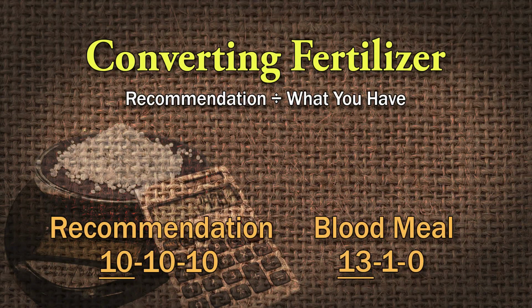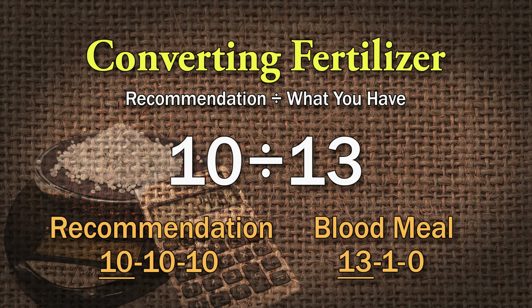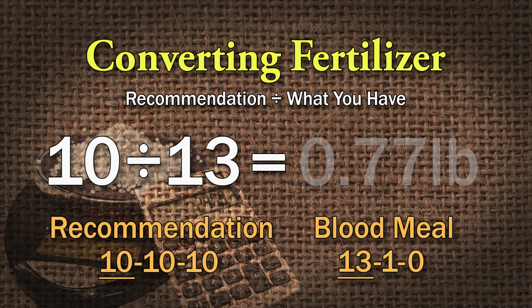A little more difficult is if you have the partial or incomplete fertilizers that only have something in one number. That happens a lot in the organic fertilizers. So, let's take the same thing. It recommends 1 pound of 10-10-10 per 100 square feet, and so we need 10 of nitrogen. Well, blood meal is 13-1-0. So you're going to need 10 divided by 13 pounds of blood meal, and that comes out to 0.77 pounds to have the same amount of nitrogen.